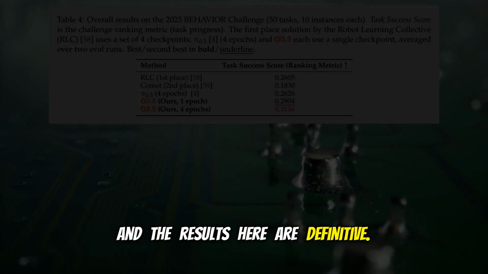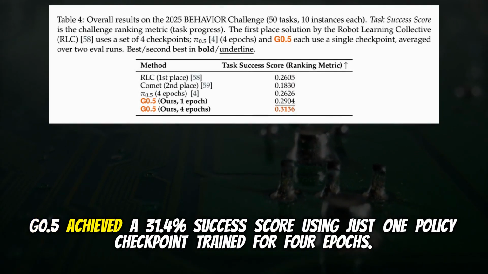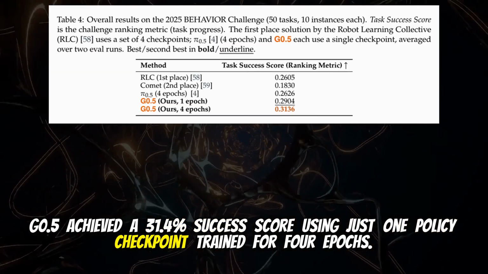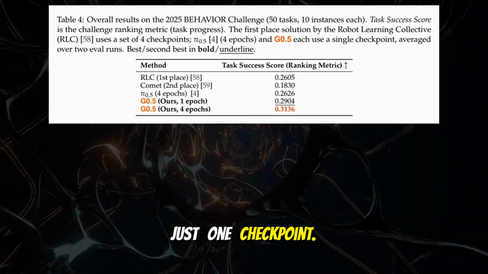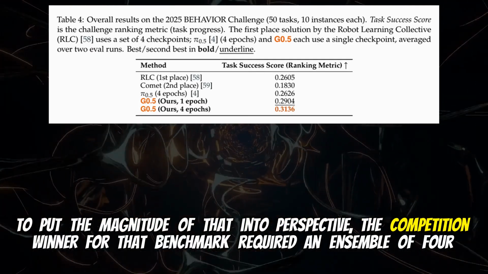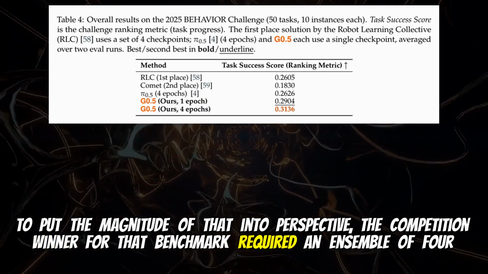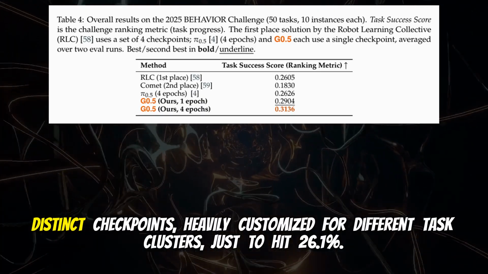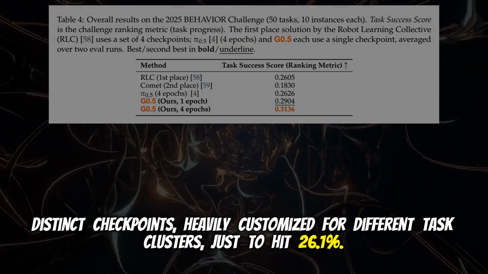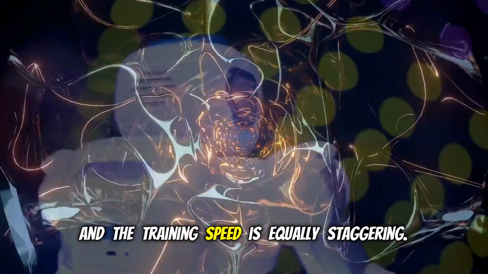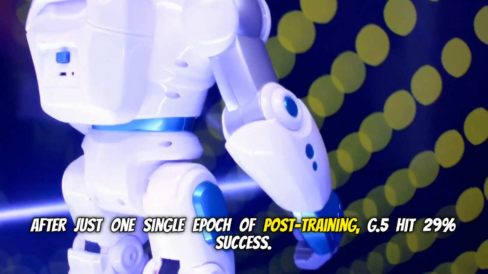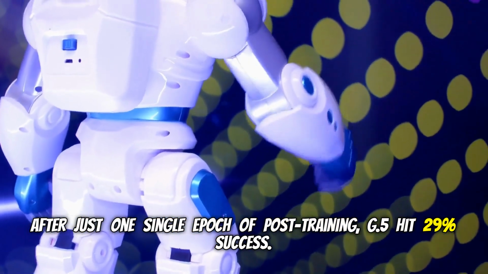And the results here are definitive. G0.5 achieved a 31.4% success score using just one policy checkpoint trained for 4 epochs. Just one checkpoint. Yes. To put the magnitude of that into perspective, the competition winner for that benchmark required an ensemble of 4 distinct checkpoints, heavily customized for different task clusters, just to hit 26.1%. And the training speed is equally staggering. After just one single epoch of post-training, G0.5 hit 29% success. Wow.